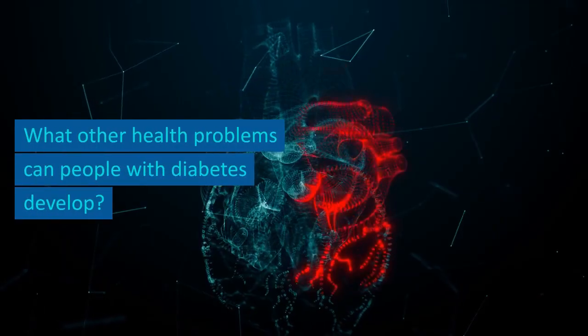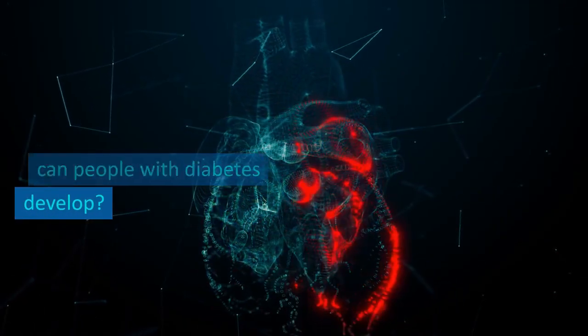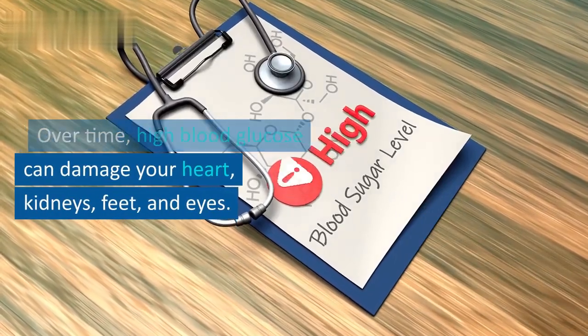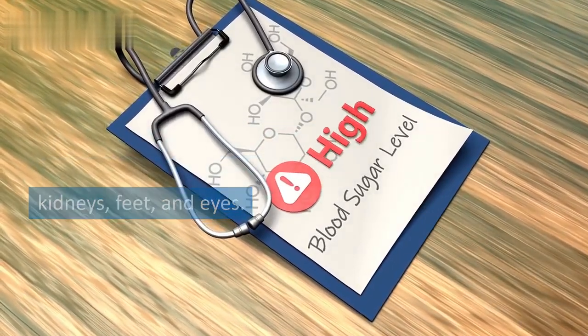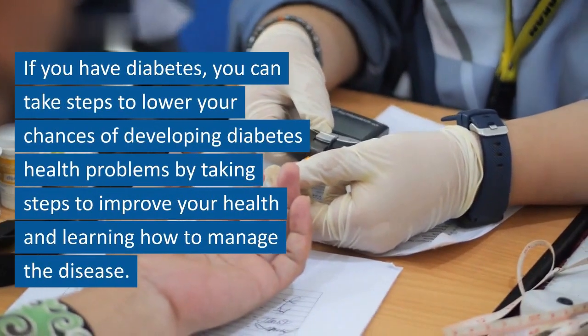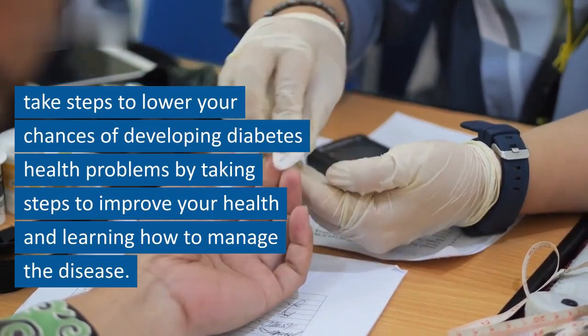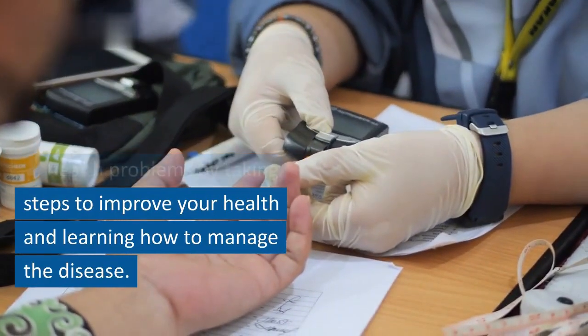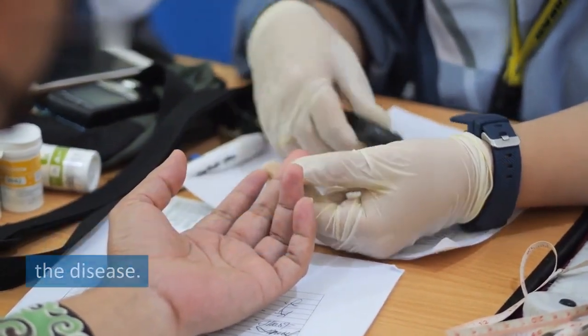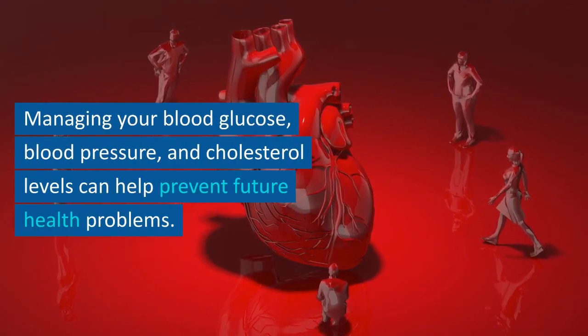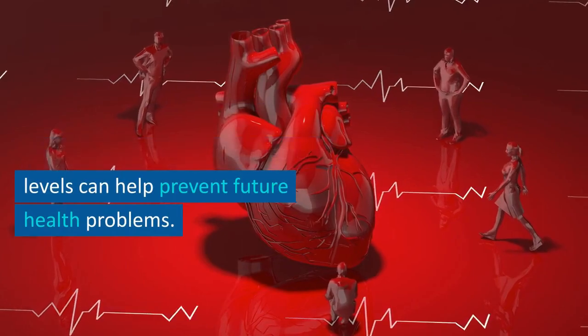What other health problems can people with diabetes develop? Over time, high blood glucose can damage your heart, kidneys, feet, and eyes. If you have diabetes, you can take steps to lower your chances of developing diabetes health problems by taking steps to improve your health and learning how to manage the disease. Managing your blood glucose, blood pressure, and cholesterol levels can help prevent future health problems.